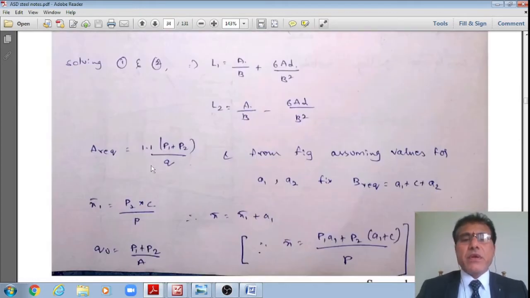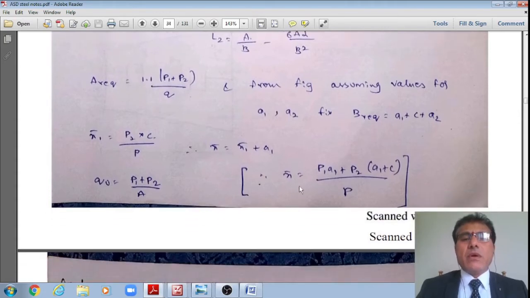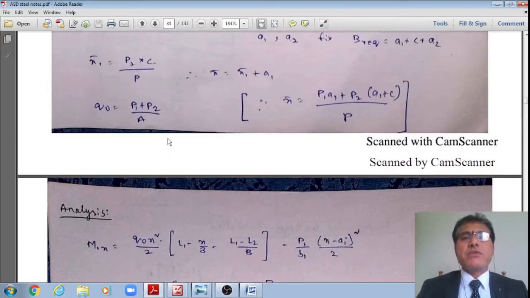Using that, now I can say that x bar is equal to x1 bar plus A1 also, where x bar is equal to P1 A1 plus P2 multiplied by A1 plus C divided by P, that just now we have seen. Now, that is how the proportioning will be done, student.